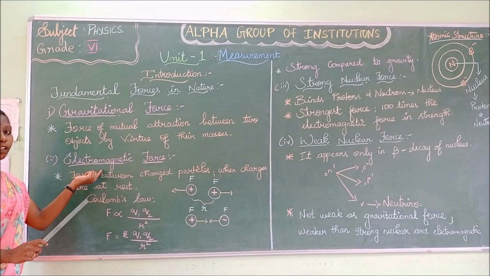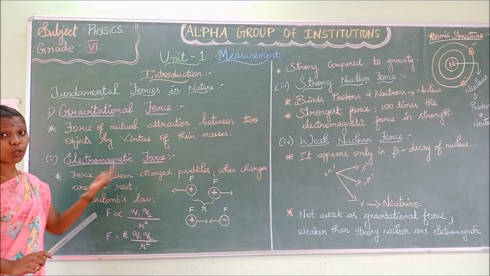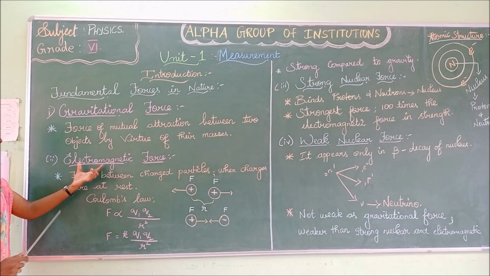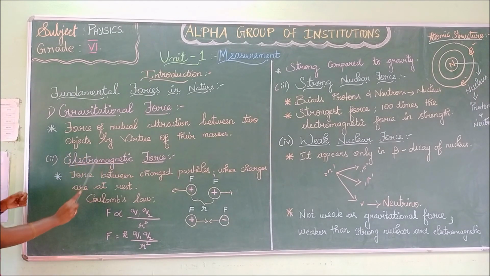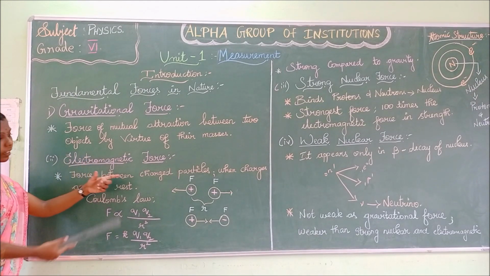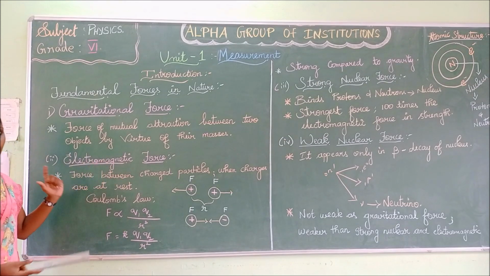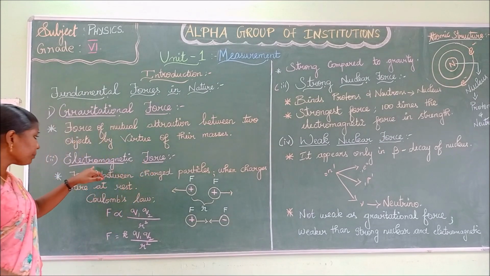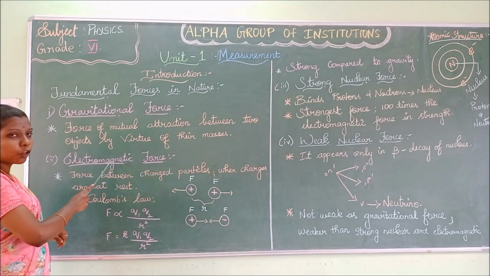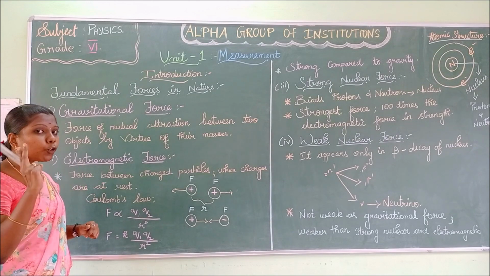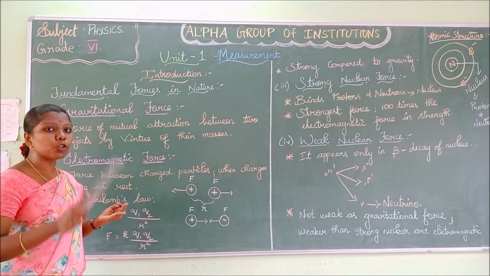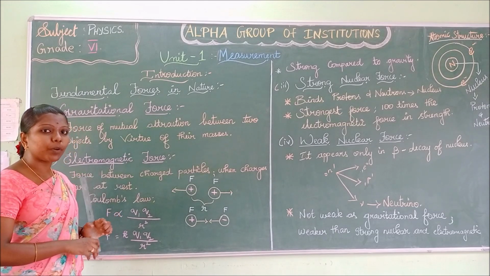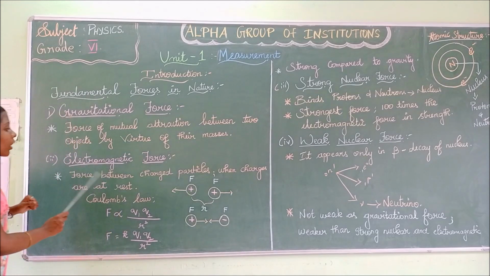Next is your electromagnetic force. What is your next force? Electromagnetic force. From the word, there are two parts, electro and magnetic. This force will have both electrical and magnetic properties. From the word itself, it is clear that there are two forces involved, electrical force and magnetic force. It has two properties, namely electrical property and magnetic property.